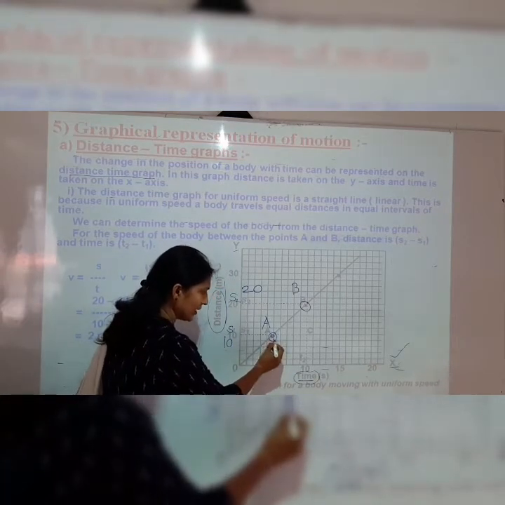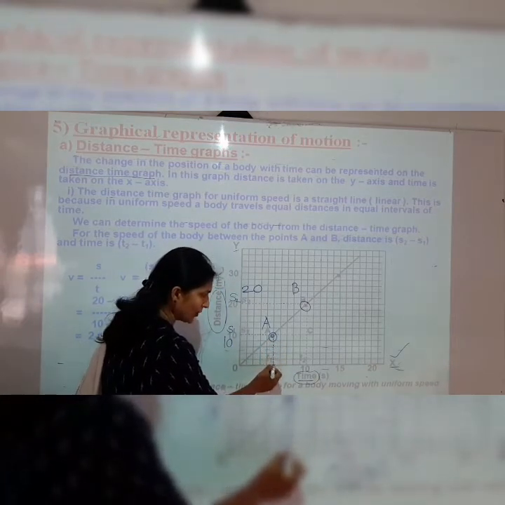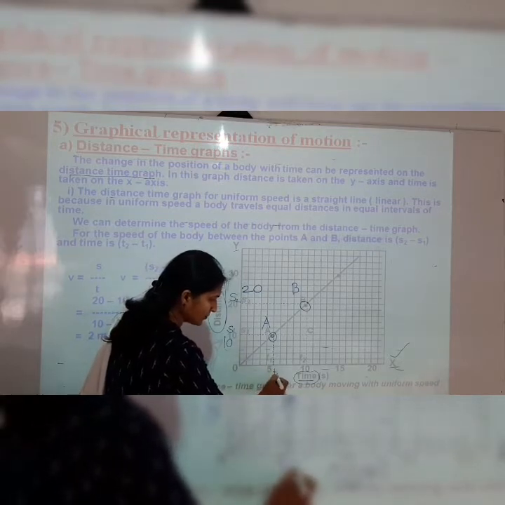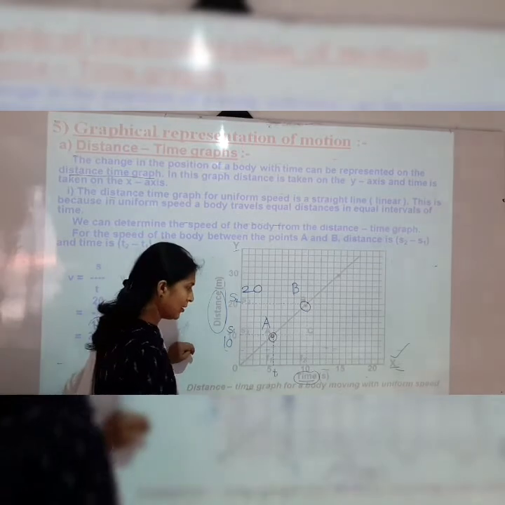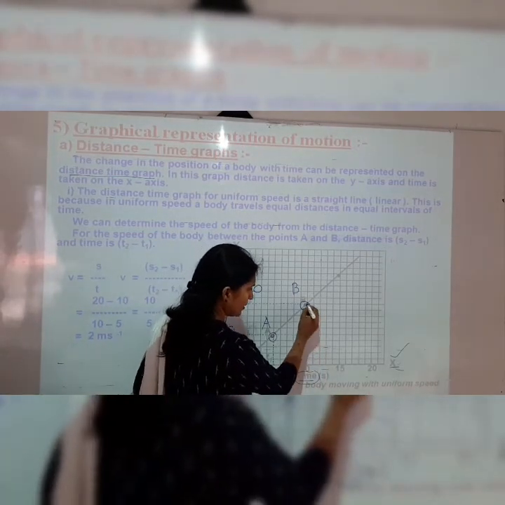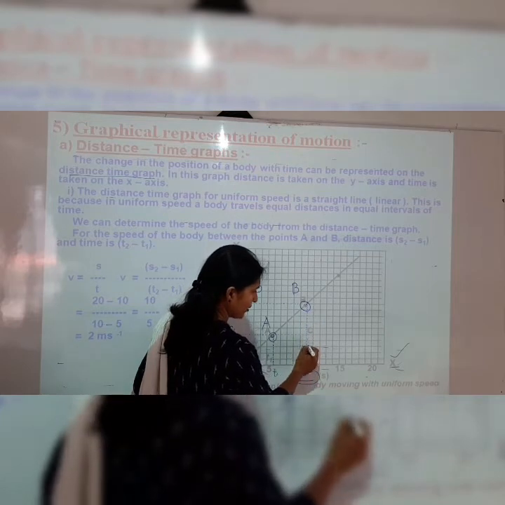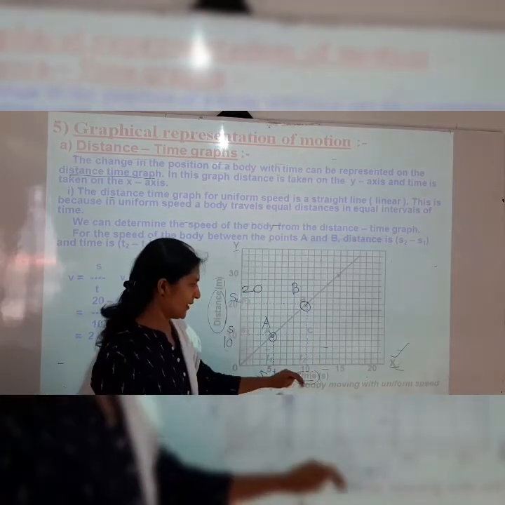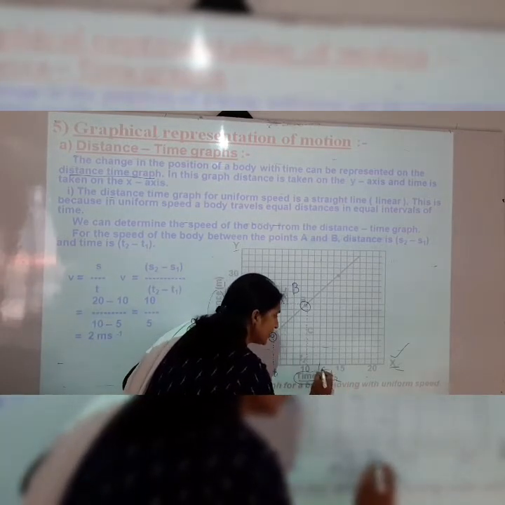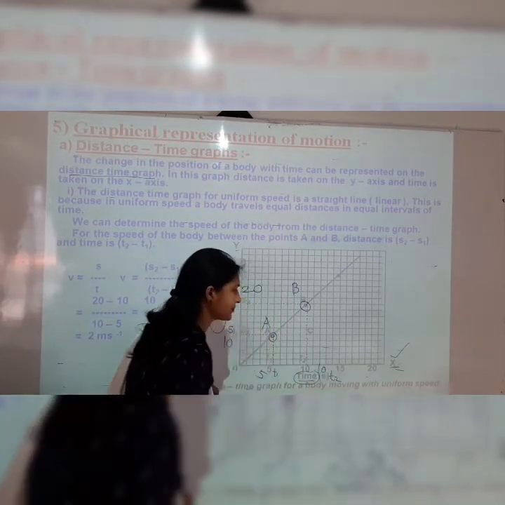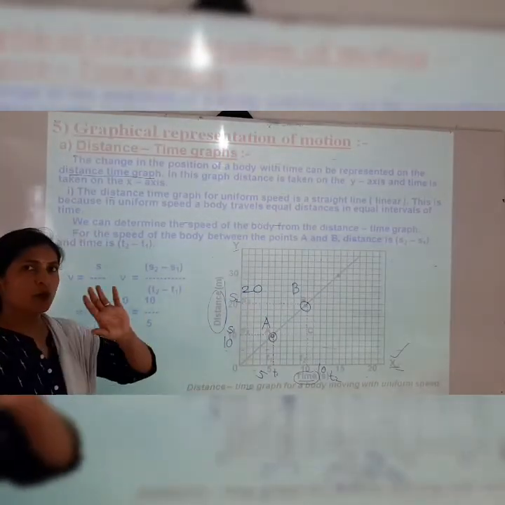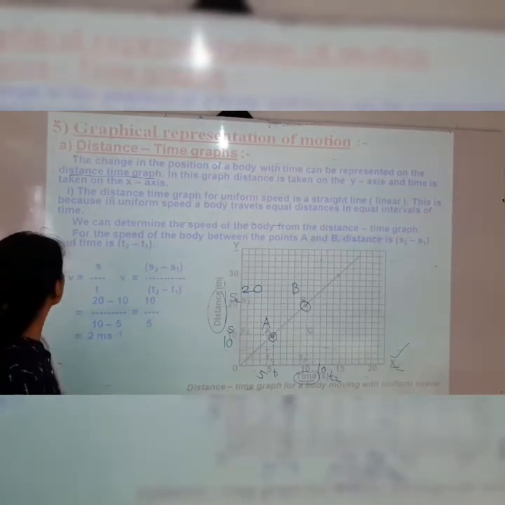So, from this point A, a perpendicular line is drawn on the x-axis. This is the time t1, which is 5 seconds. And from B, the perpendicular line we have drawn on the x-axis gives time t2, which is 10 seconds. Now how can we calculate this speed?